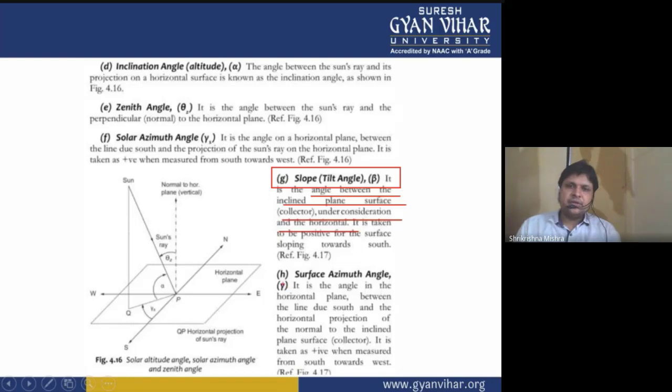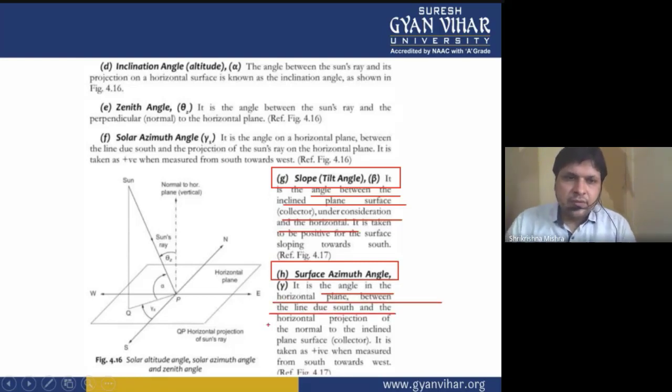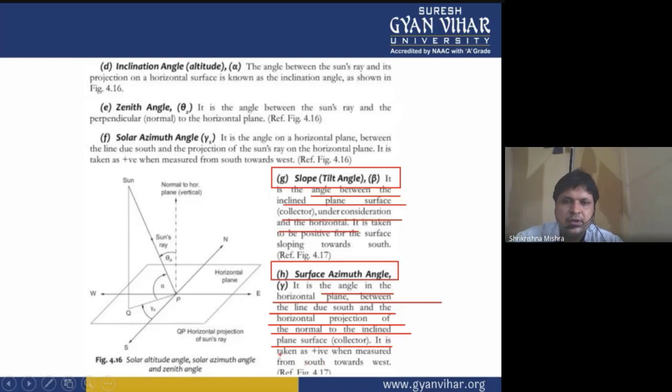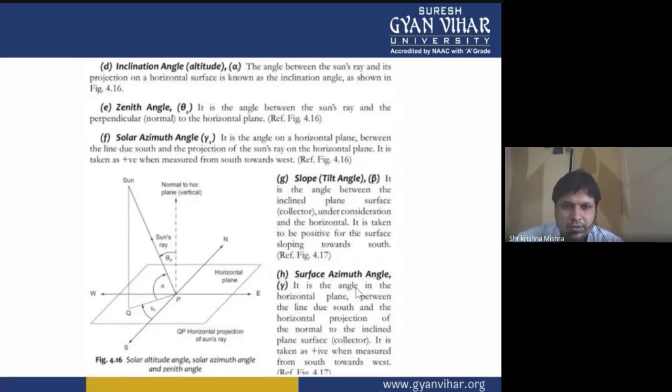And second is the surface azimuth angle denoted by gamma. Gamma is the angle in the horizontal plane between the line due south and the horizontal projection of the normal to the inclined plane surface. It is taken as positive and measured from south towards west.